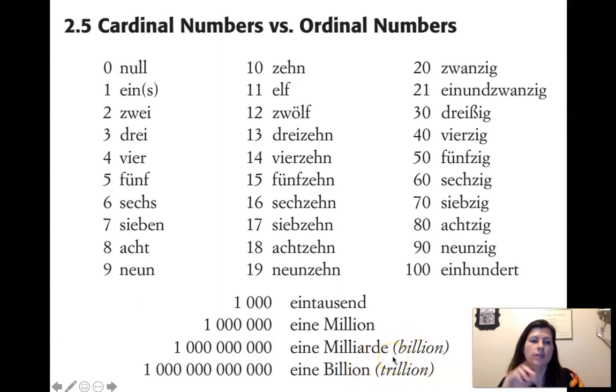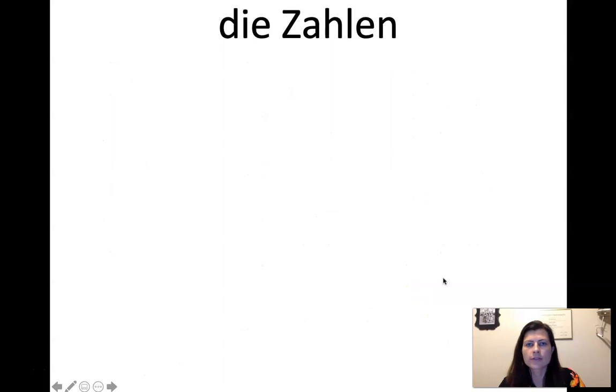So this is one of those pitfalls that could happen in translating, is that you just see billion, and then you think, oh, obviously that means billion. Like I don't even have to look that up. But it doesn't, it means trillion. And then Milliarde looks different enough that you'd probably look it up. But yeah, it's important to note those could be a problem if you've never seen that before.